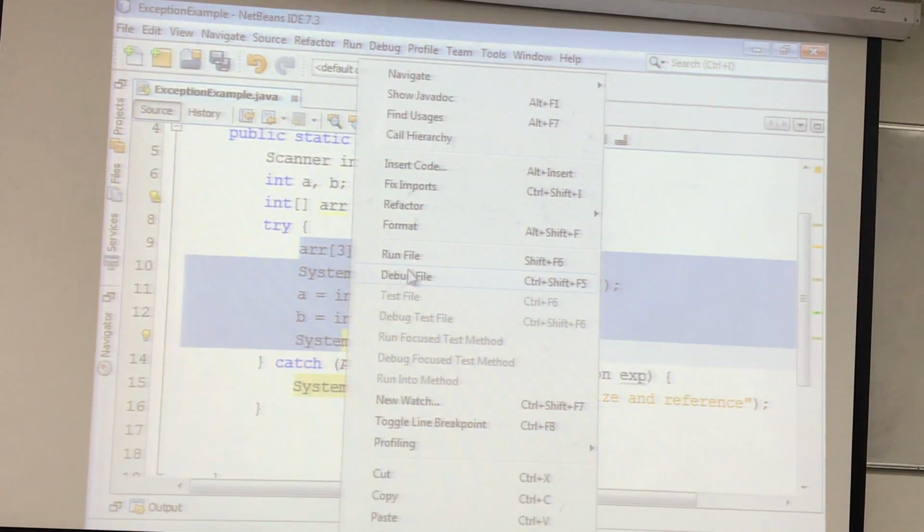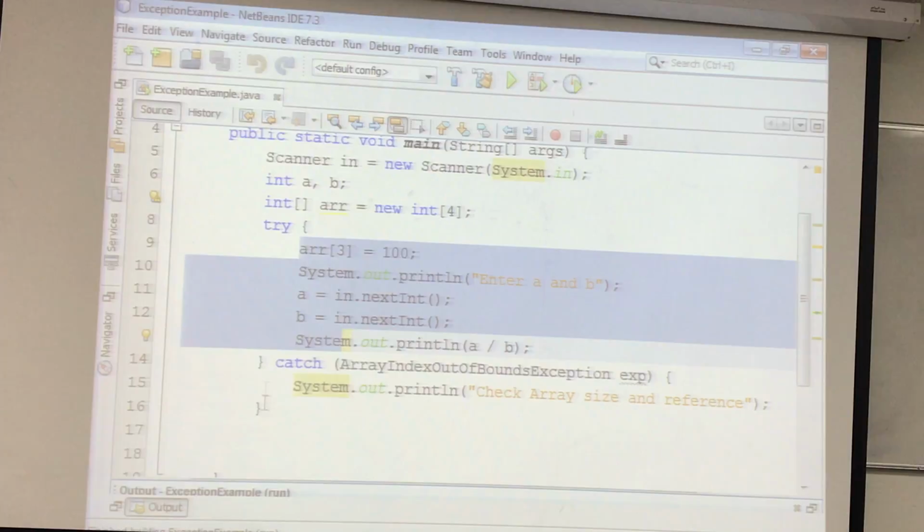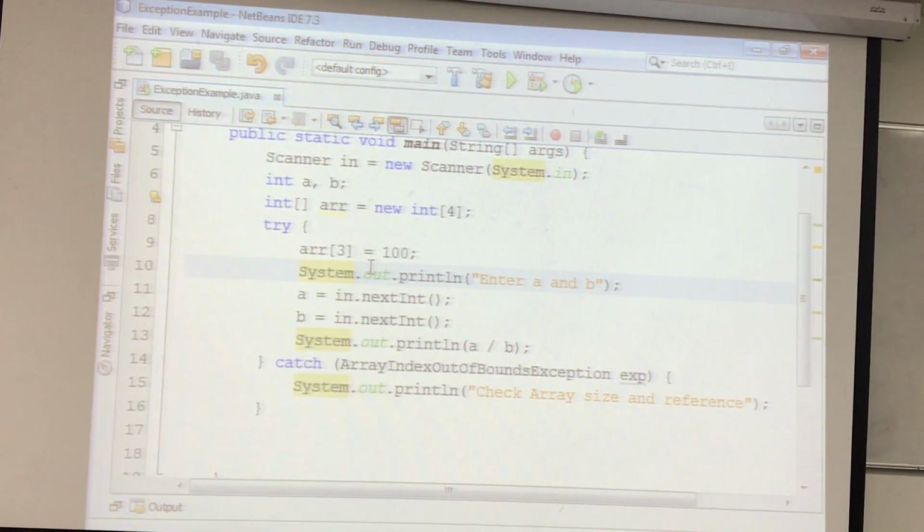So let's run this. See? This is running fine, so now your program is here. Suppose I enter everything fine and your program runs fine. So no catch statement executes. What we understand is that the catch statement will be executed only when an exception of that type occurs.